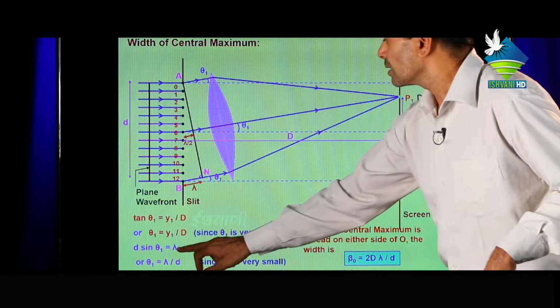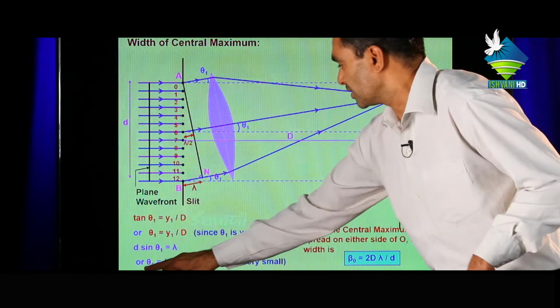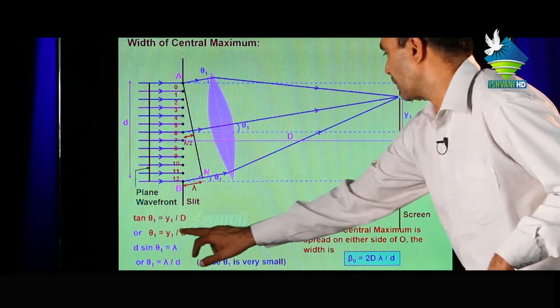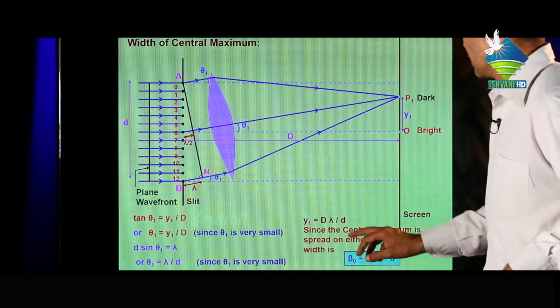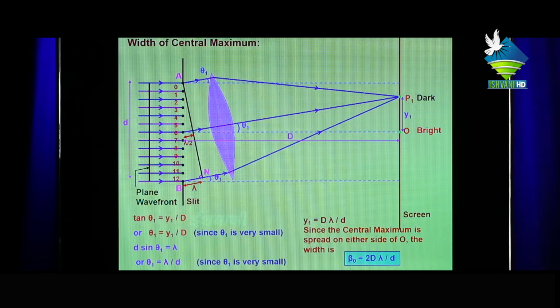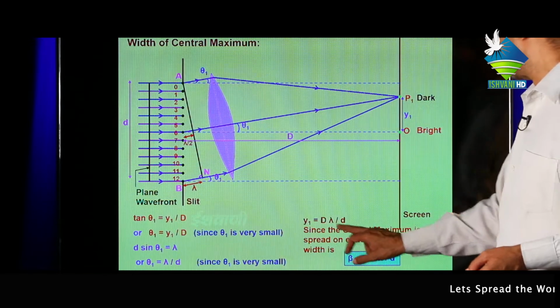This is the light ray diffracted at angle theta 1. This is the equation: theta 1 equals lambda upon d. Then y1 upon d equals lambda upon d, then y1 equals d lambda upon d. Since the central maxima is spread on either side of O, the width is beta 0 equals 2 d lambda upon d.